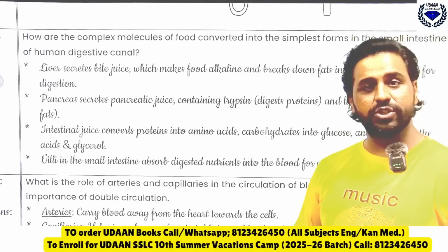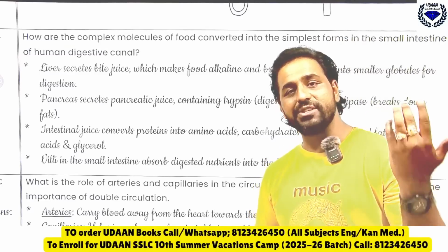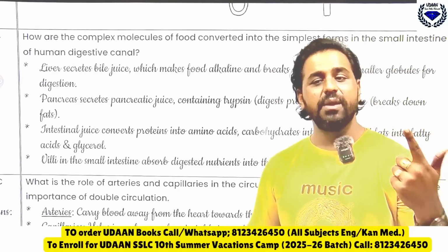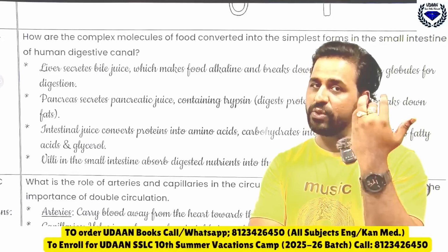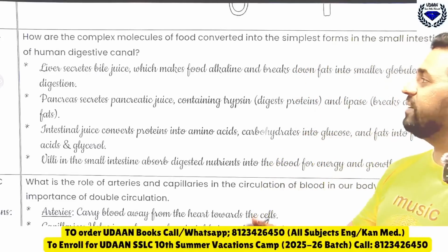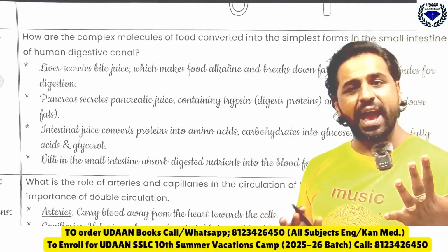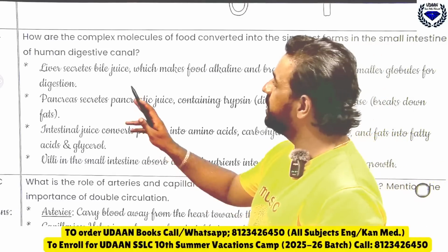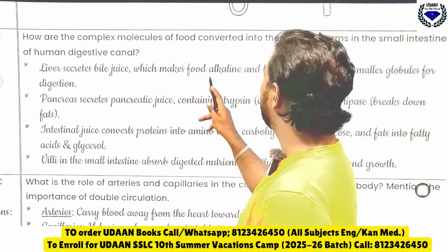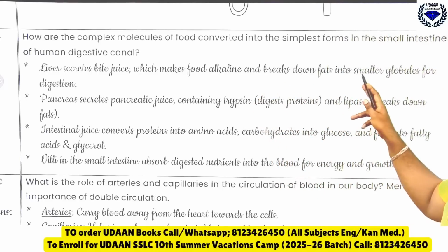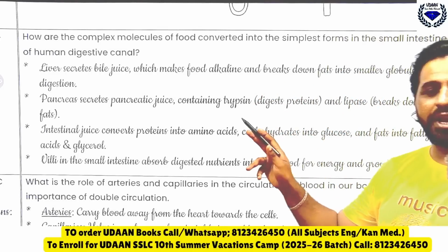Then, how are the complex molecules of food converted into simple forms in the small intestine of a human digestive canal? This question has already come in model question paper 1. See, the liver secretes bile juice. First, who comes? The liver. The liver secretes bile juice which makes the food alkaline and breaks down the fat into smaller globules for digestion.